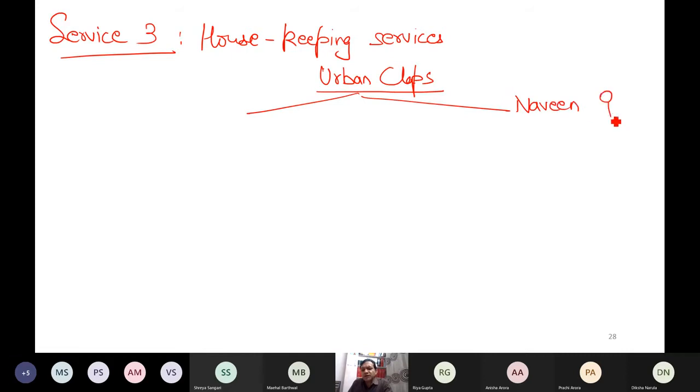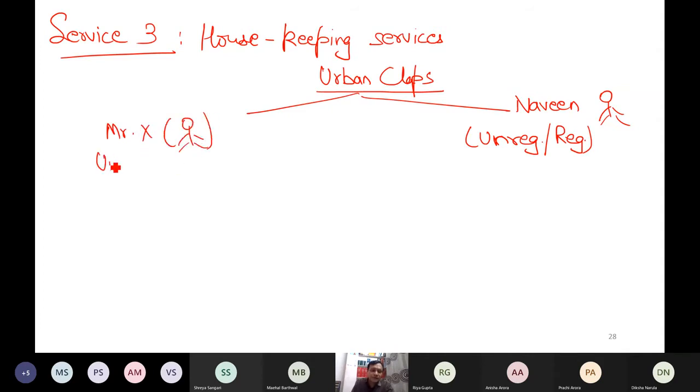It does not matter whether this recipient is unregistered or registered. But what matters is the supplier's registration. Whether this supplier, Mr. X, is registered or unregistered. If unregistered, then who has to pay the tax? Urban Clap. The ECO is responsible, is liable to pay.